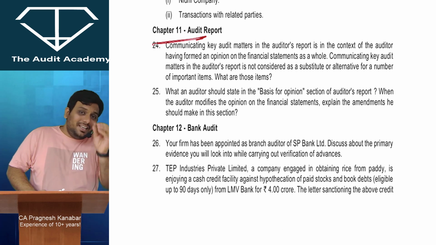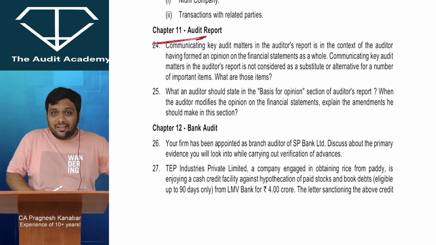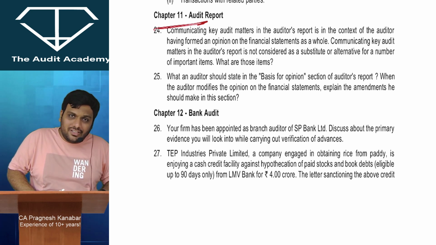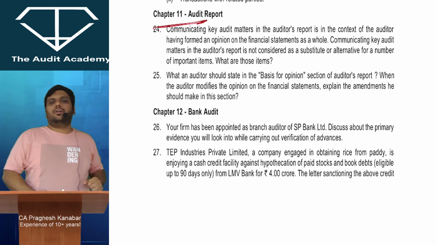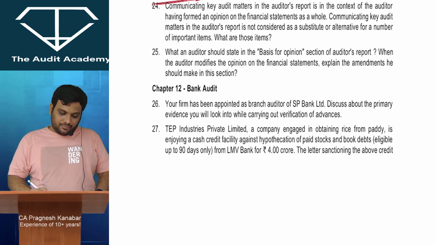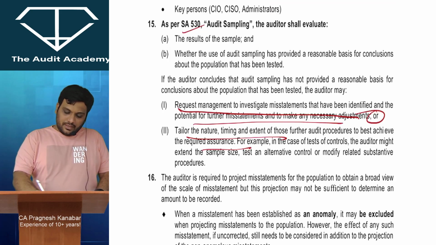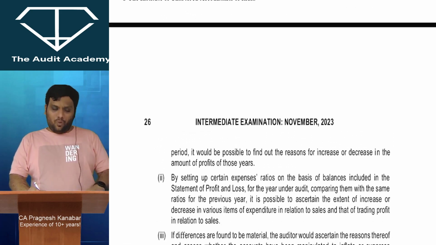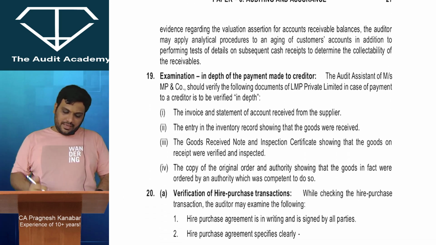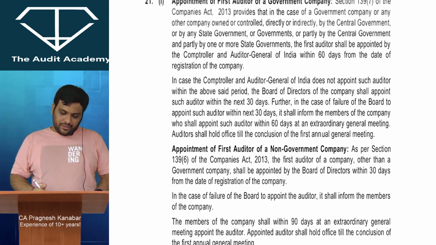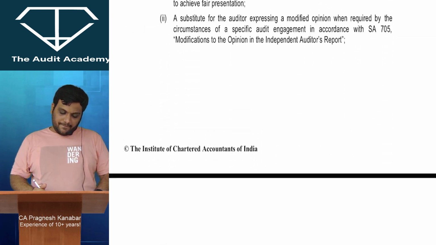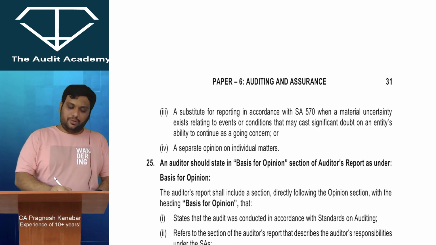And key audit matter is just my statement of fact. It is not a separate opinion on individual items. I express an opinion on only one thing, and that is the financial statements of the entity. So there are 4 points over here that you can write. I think they would have written 3 or 4. I have stopped looking at the answers, because I'm explaining all the logic and everything to you, and then you can just read the answer once. You can also pause and read the answers once. Right? In this audit report, let us see how many points they have covered. 4 points, as I told you.